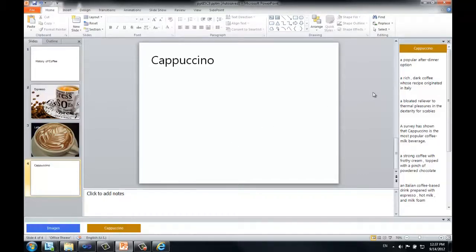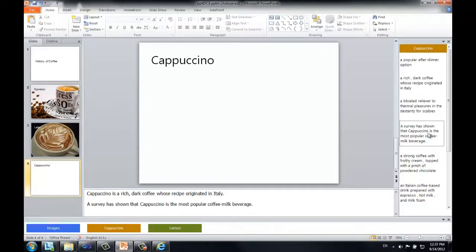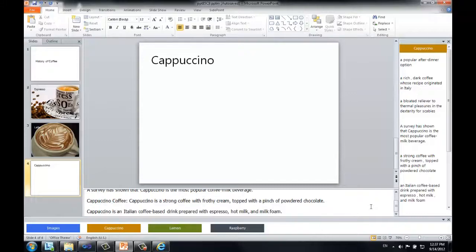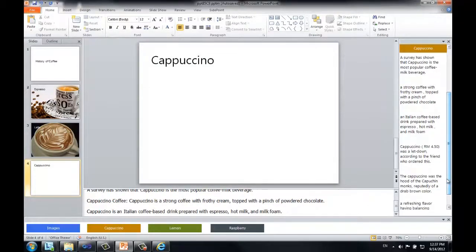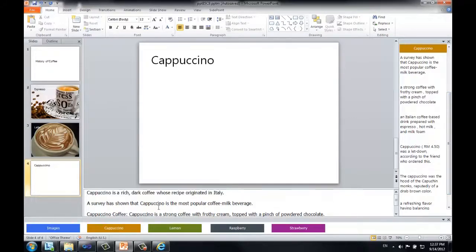Yes, it's quite popular after dinner. I do quite enjoy one then. It's from Italy. It's the most popular coffee milk beverage. That seems pretty important. It's a relatively strong coffee compared to latte. Oh, we mustn't forget the powdered chocolate and again, the hot milk. Let's add this to the slide, given how important that is.